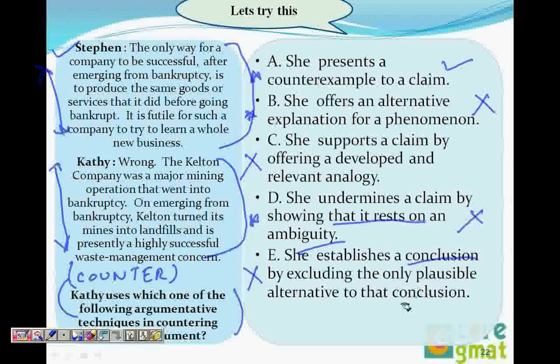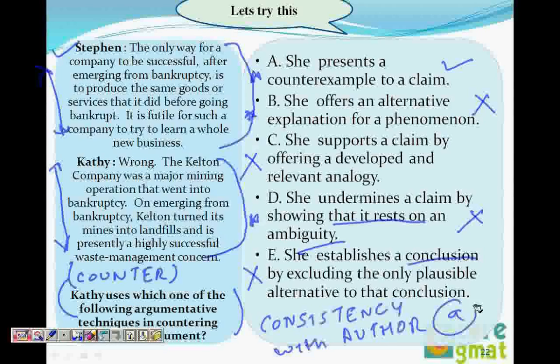There's no conclusion. And my tip is that I have to go with the consistency, that is, what the author did. That is my choice. So my only choice here is she presents a counter example, consistent with the author's logic. So we will go with Choice A. Brilliant. Got this? This is very simple.